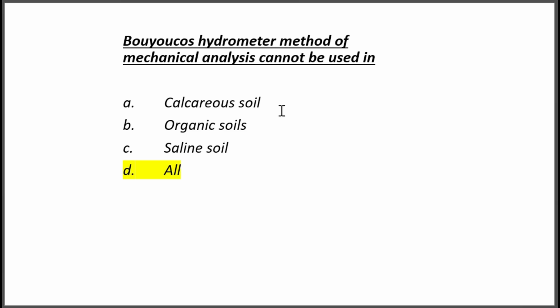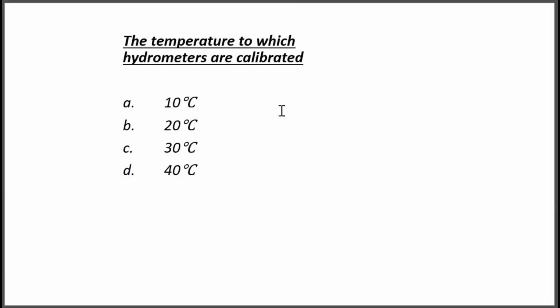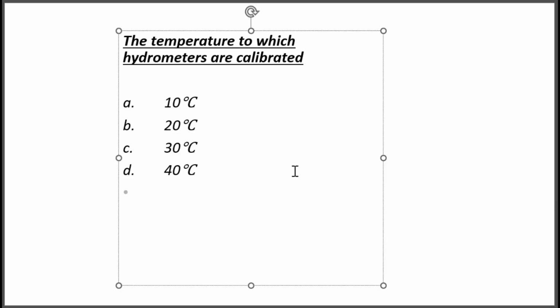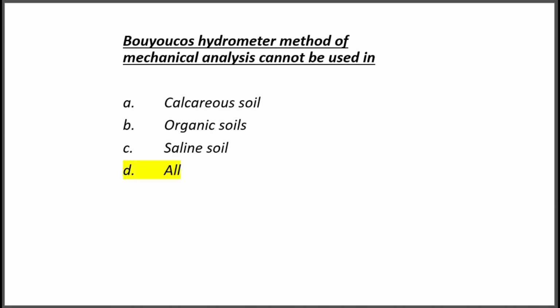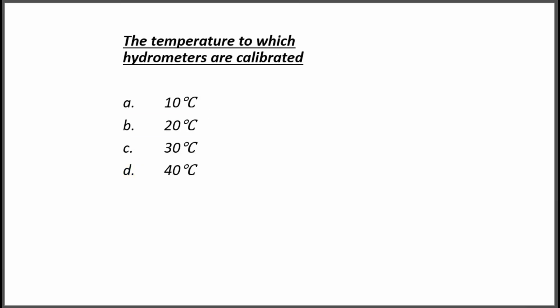Okay. The next, the temperature to which hydrometers are calibrated. Options: A, 10 degrees Celsius. Option B, 20 degrees Celsius. C, 30 degrees Celsius. D, 40 degrees Celsius. Option B is the correct answer, 20 degrees Celsius. So here the hydrometer should be calibrated to 20 degrees Celsius for taking readings. Okay. Note this. It's an important question. You should not take a screenshot, or I will share the PDF of these notes.